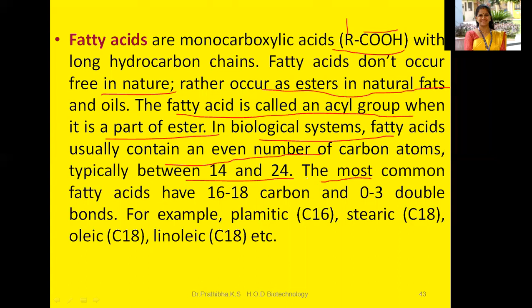The most common fatty acids have 16 to 18 carbon atoms and 0 to 3 double bonds. For instance, palmitic, C16, stearic, C18, oleic, again C18, linoleic, C18, and many more. Hope you are making a note of this.